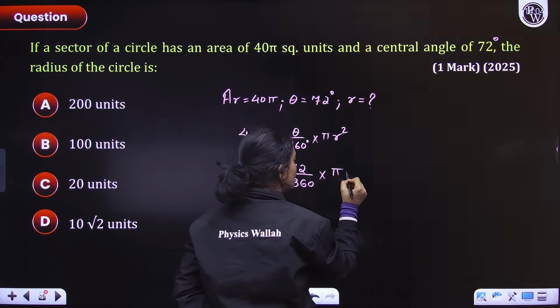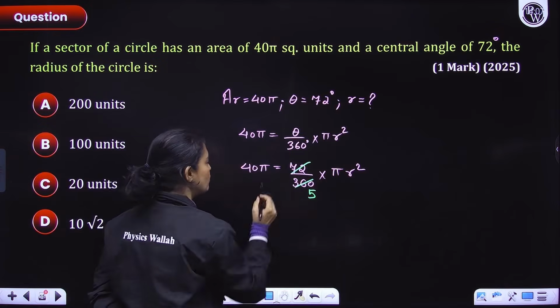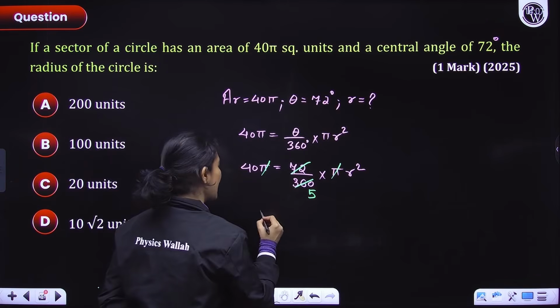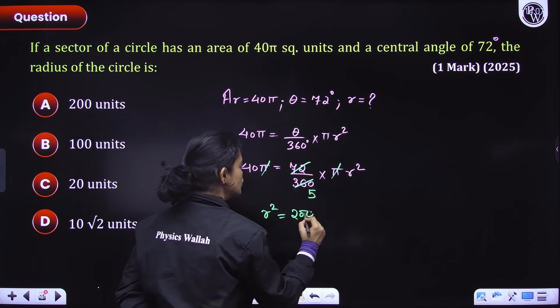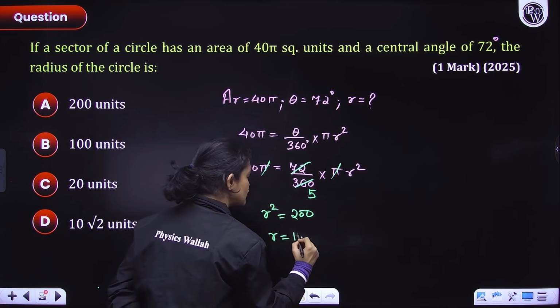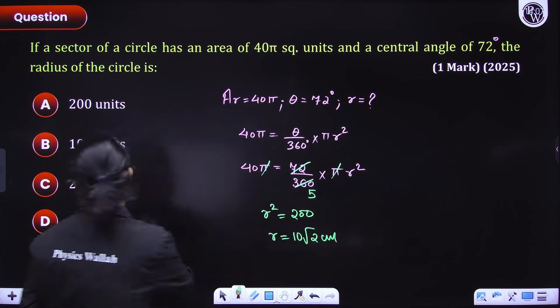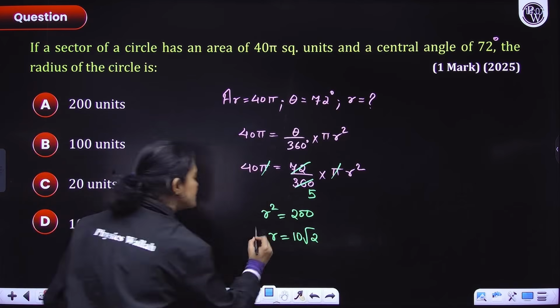Now, 72 into 5 is 360, and pi and pi also get cancelled. So we have r square equals 40 into 5, that is 200. From here, r is equal to 10 root 2 units, because centimeters are not given. Sorry, people.